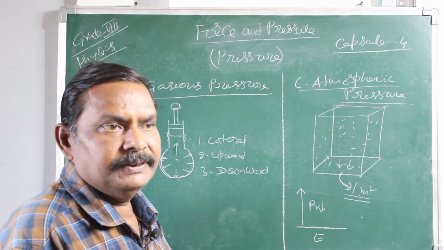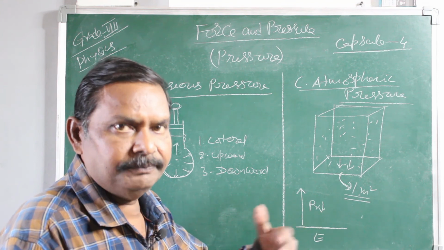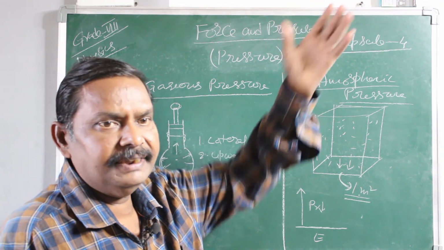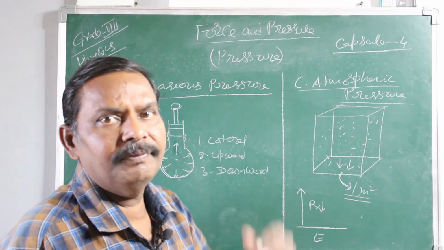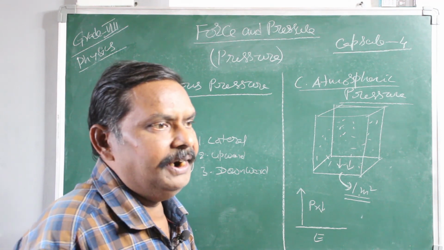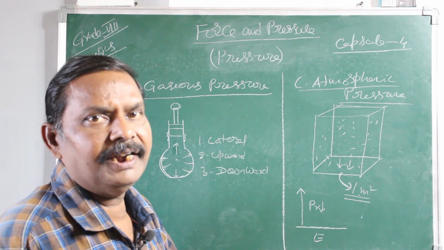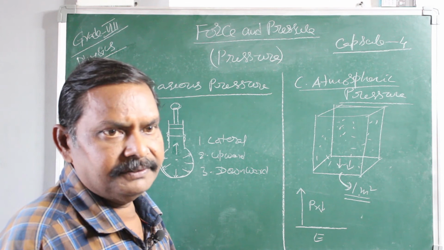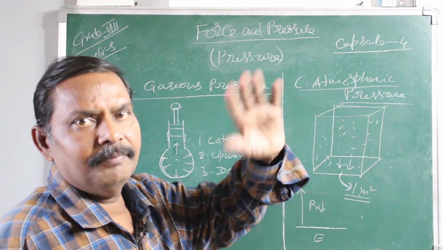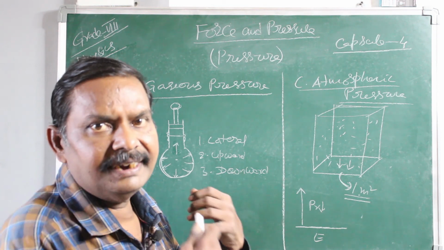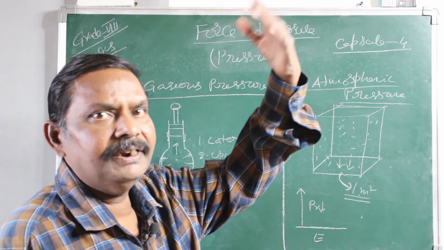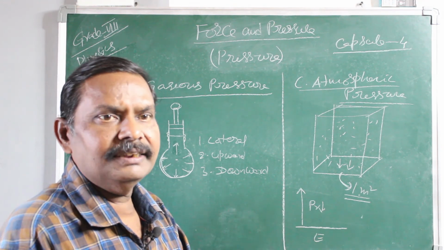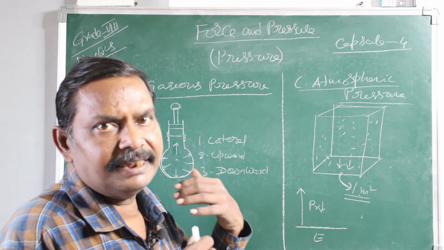will be more. On the surface of the earth, the pressure is a bit more, and if you go to higher altitudes like mountain and hill areas, the pressure at the top of the mountain and hills will be a bit less. Sometimes many of the gases are not available at that particular height. It is practical evidence that mountaineers climbing mountains like the Himalayas carry oxygen cylinders on their backs, because at that height the air pressure is less and oxygen levels are also very low, so they need to carry oxygen cylinders.